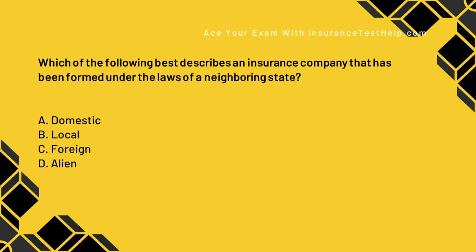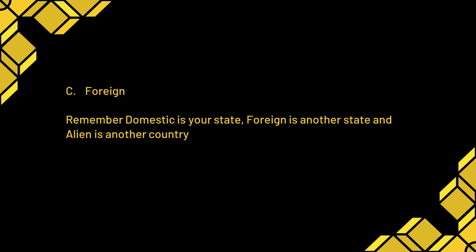Which of the following best describes an insurance company that has been formed under the laws of a neighboring state? A, domestic. B, local. C, foreign. Or D, alien. The correct answer is C, foreign. Remember, domestic is in your state, foreign is another state, and alien is another country. This one seems to trip a lot of people up, and that's probably one of the reasons that it is highly testable.